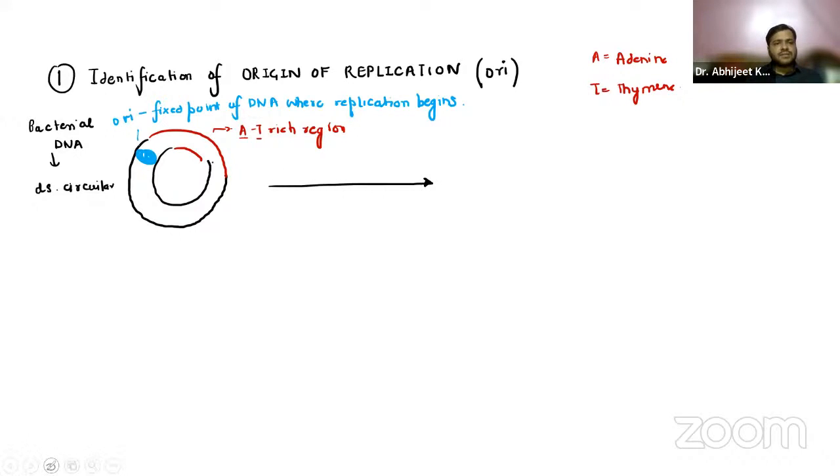Now there is a protein, guys, that is called the ORIBP, the ORI binding protein. Now, what will happen? This protein will go and bind to this ORI. Okay, let me again draw it, guys.